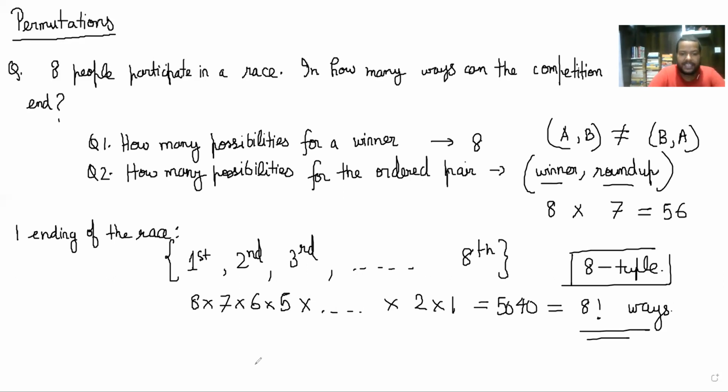So that suggests that this theorem is likely. What is it?